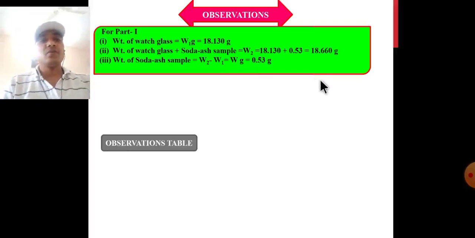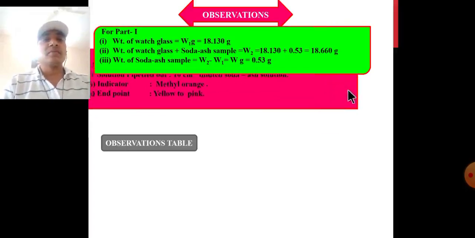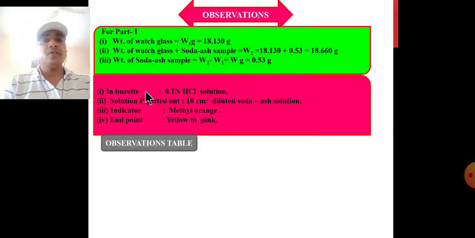Second observation: in the burette is 0.1 normal HCl solution, the burette solution; pipetted out is 10 ml of the diluted soda ash solution, then addition of indicator methyl orange, end point yellow to pink.